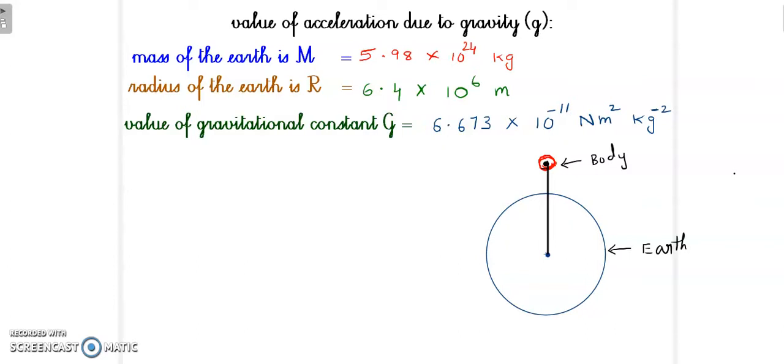In this video we are going to see a simple basic concept of physics called the value of acceleration due to gravity, denoted by small g. So what is acceleration due to gravity? It is the acceleration produced by the Earth's gravitational force on a freely falling body. Its value is constant irrespective of the weight of the body falling. So that is what we are going to see now.